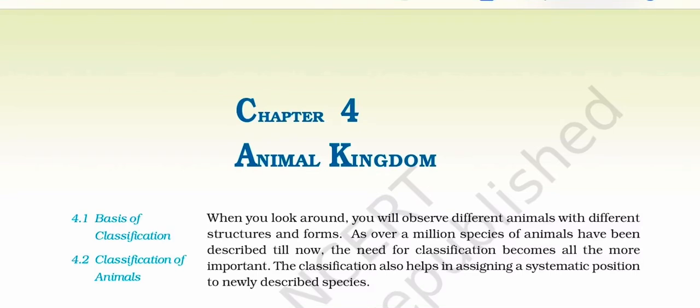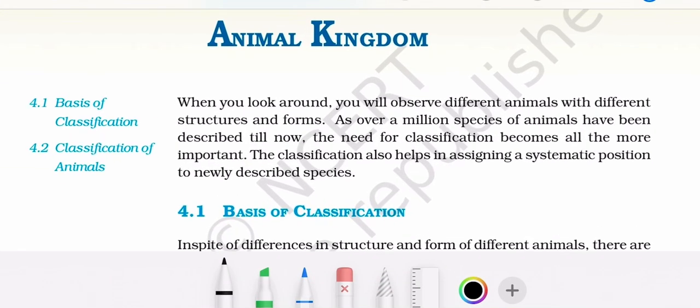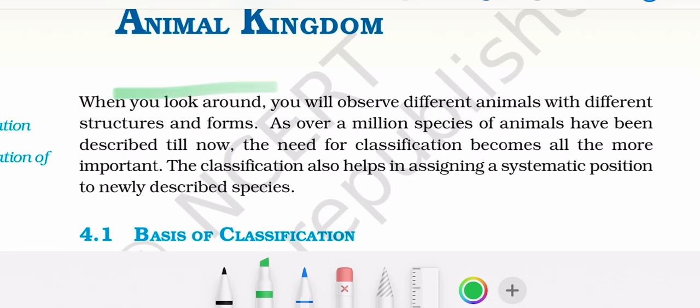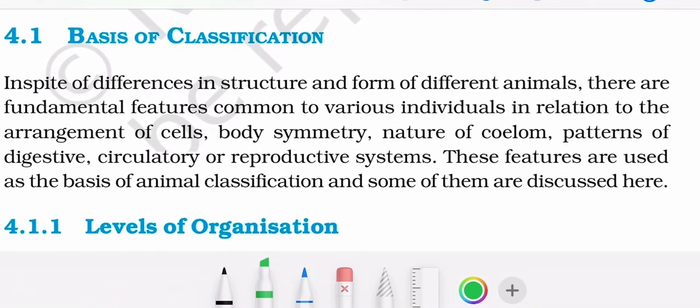Everyone. Today we are going to start with the chapter Animal Kingdom of class 11th biology. So let's start without any delay. When you look around, you will observe different animals with different structures and form, as over 1 million species of animals have been described till now, and the need for classification becomes all the more important. The classification also helps in assigning a systematic position to a newly described species.